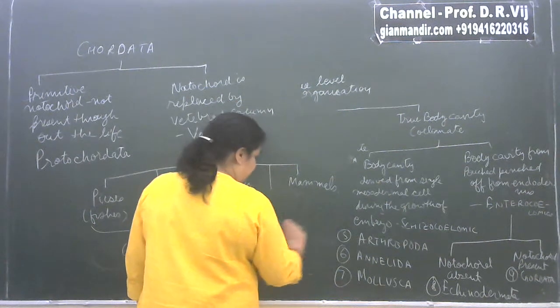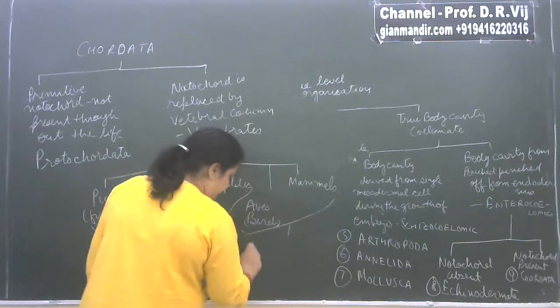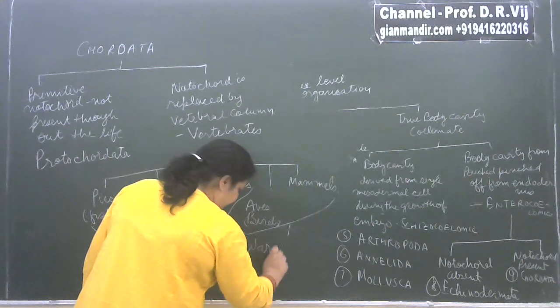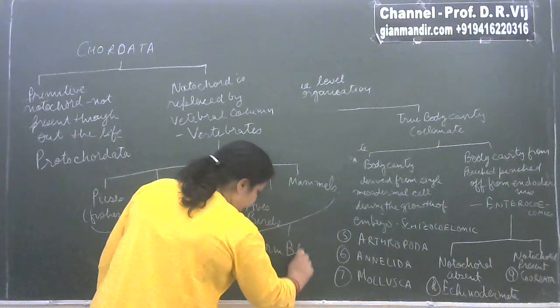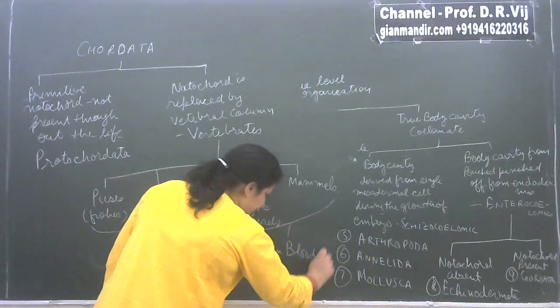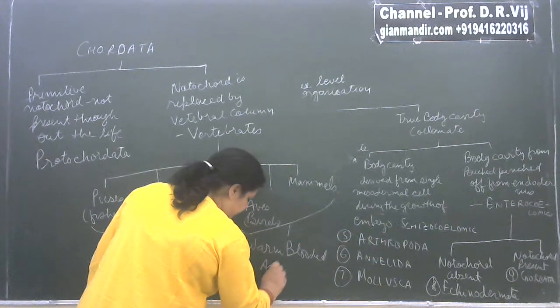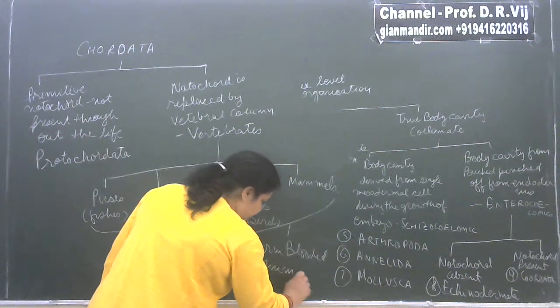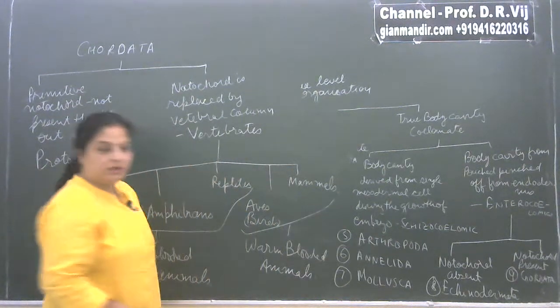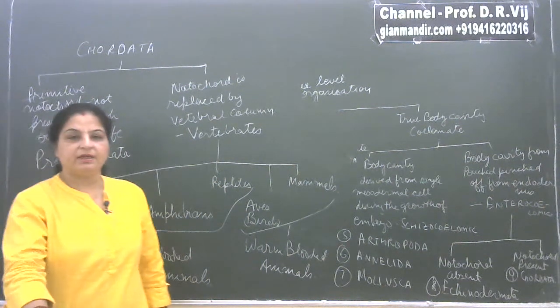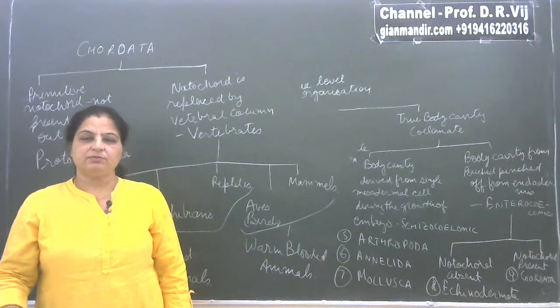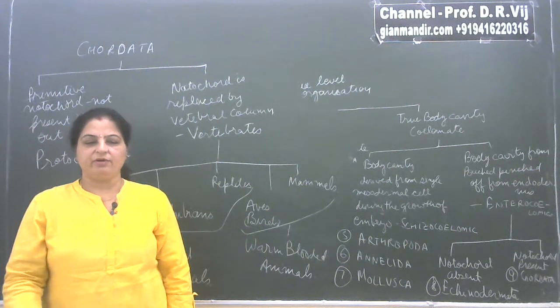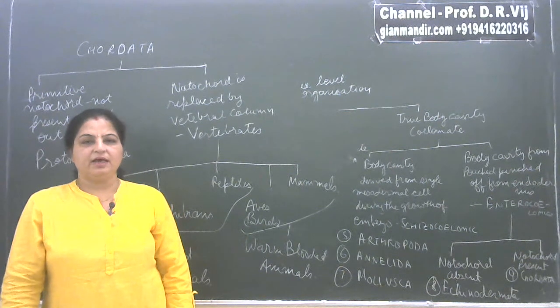On the other hand, aves and mammals are together known as warm-blooded animals. Why warm-blooded animals? Because their temperature remains constant irrespective of the temperature of the environment. So they have a constant body temperature, and that's why they are known as warm-blooded animals.